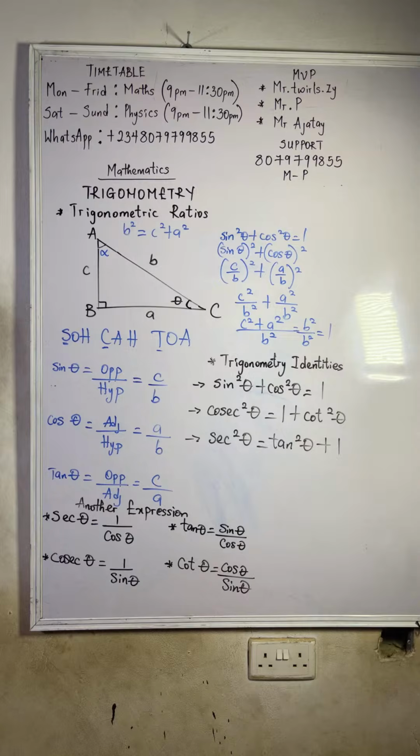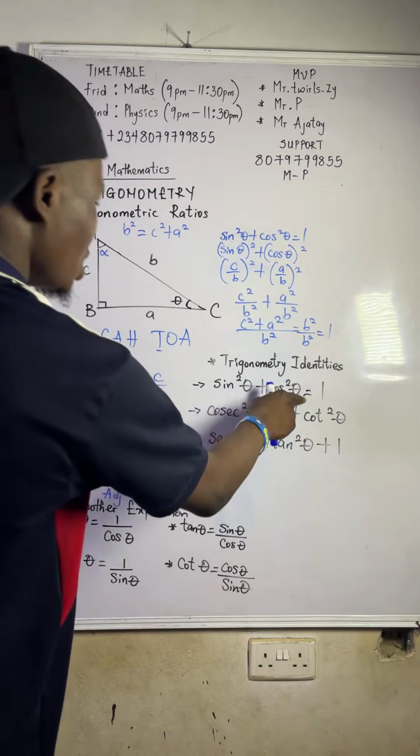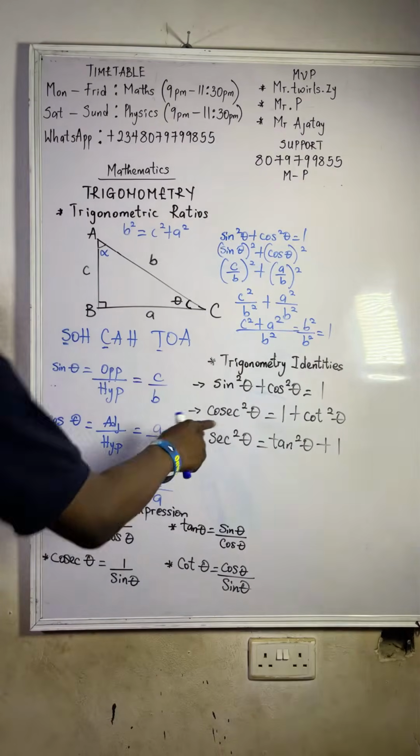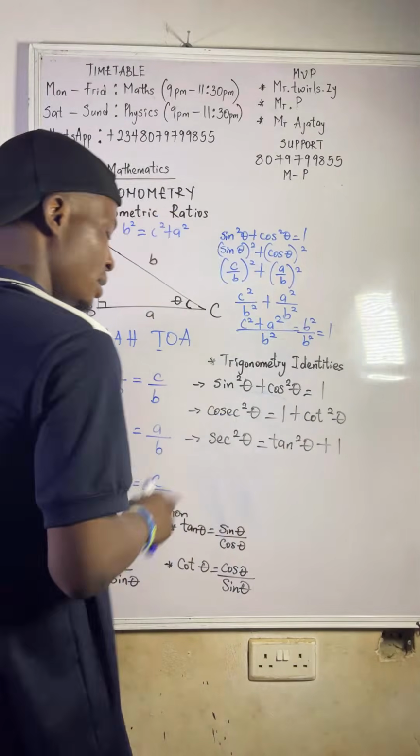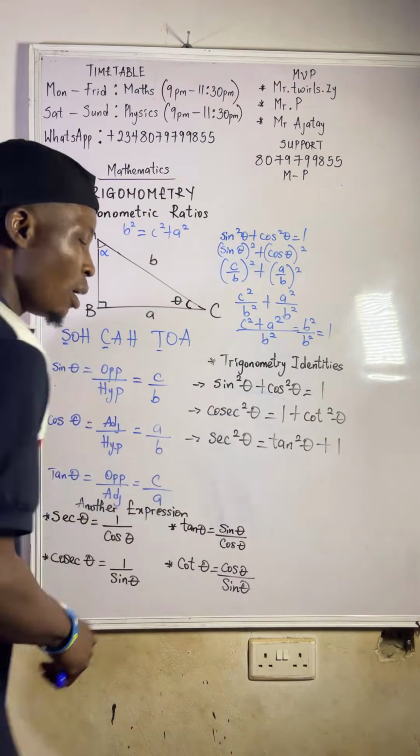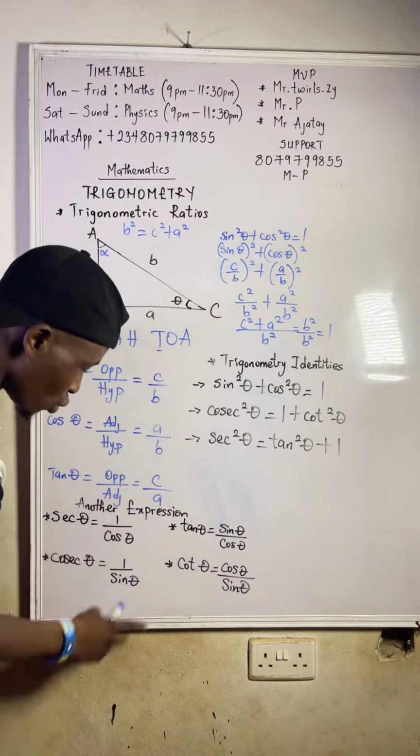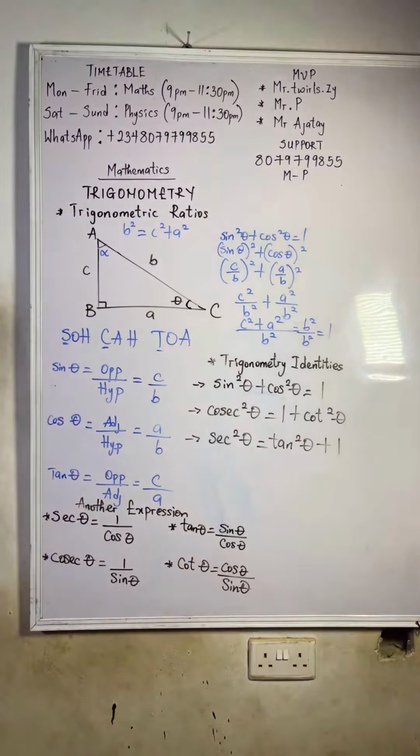That's why I don't want to give you something you don't need now. But maybe later on when you get to university, you might come back and go through the stuff. But for now, if you can try and put the formula in your head, you are good to go. So that is why sin square theta plus cos square theta is equal to 1. So sin square theta is equal to 1 minus cos square theta, and sec square theta equals tan square theta plus 1. Once you know this one and you know these ones, you are good to go.